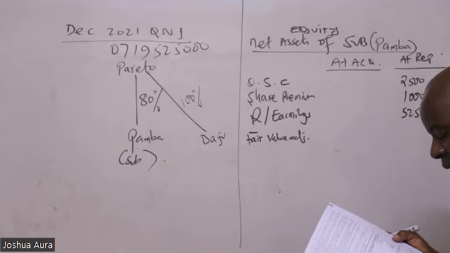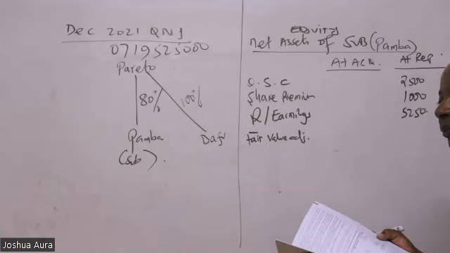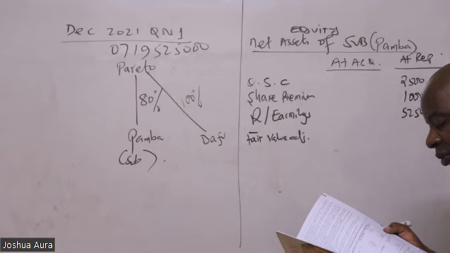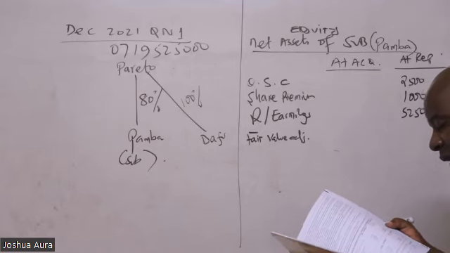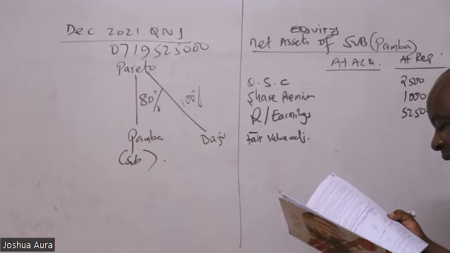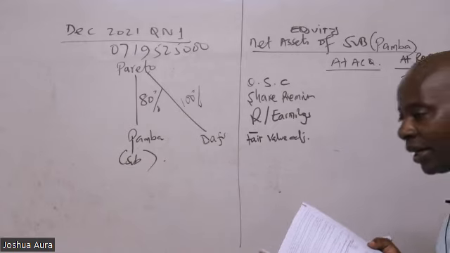So, ladies and gentlemen, let's read note number one. On 1st October 2020, Pareto Limited acquired an 80% equity interest in Pamba Limited.